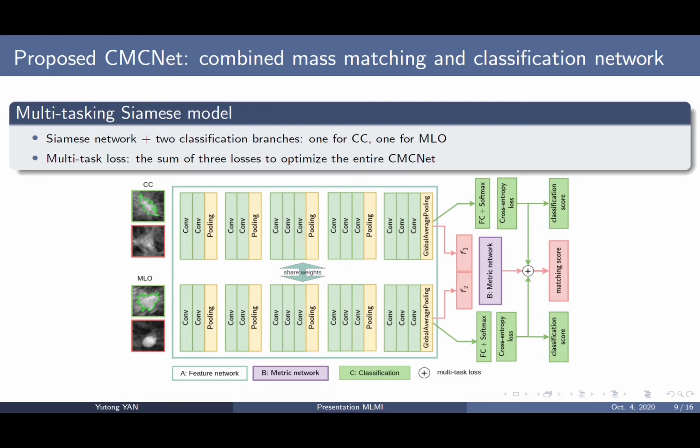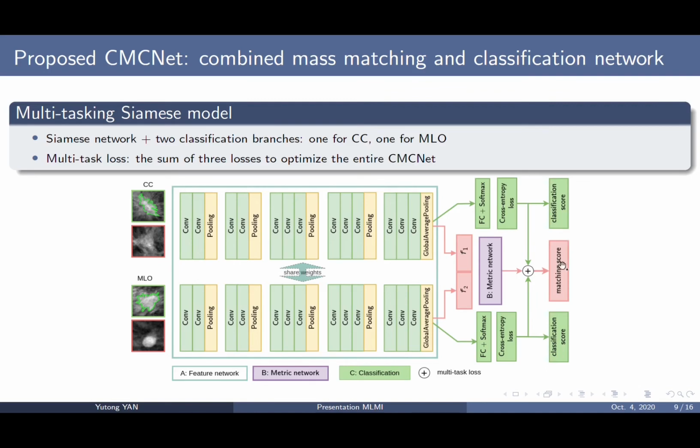That is to say, we take as input candidates from two views, and we provide as output both mass-non-mass classification and mass matching results. Apart from the matching network, we incorporate into the pipeline two branches for CC-MLO mass classification purposes. Each of these branches has its own fully connected layers. We not only jointly learn representations from the two views, but also jointly learn two tasks.